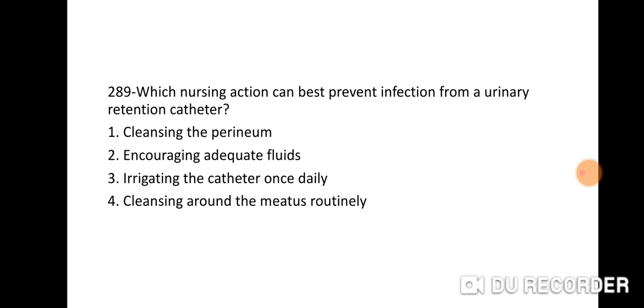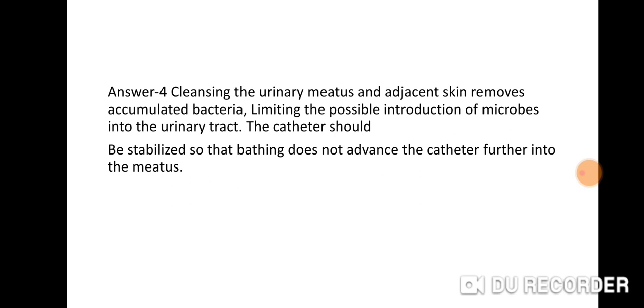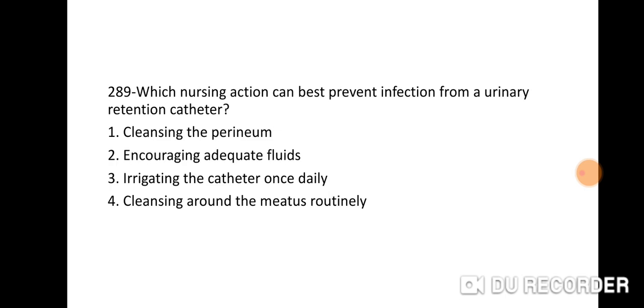Right answer is 4. Cleaning the urinary meatus and adjacent skin removes accumulated bacteria, limiting the possible introduction of microbes into the urinary tract. The catheter should be stabilized so that bathing does not advance the catheter further into the meatus. Right answer is 4. Cleaning around the meatus routinely.